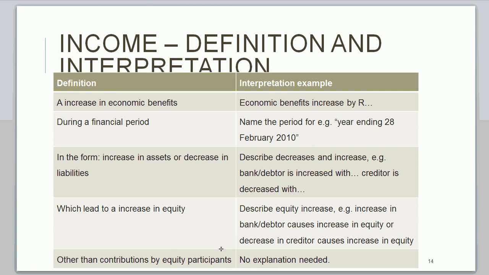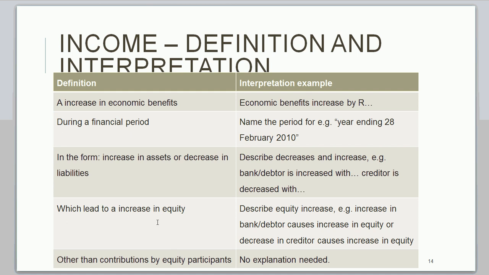Again, we need to do our interpretation. So economic benefits increase by what value and during which period? Again, I've used 28 February 2010. You need to name the period or state that the period was not indicated. Then here you need to describe again the decreases and the increases. So bank and debtor will increase or the creditor will decrease with this amount. So describe the change there, which is basically the double entry.